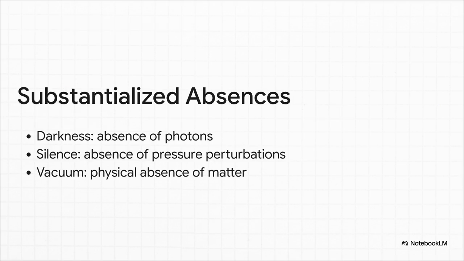And honestly, the history of science is absolutely full of these substantialized absences. Think about darkness for a second. Darkness doesn't propagate or diffract, it's simply the spatial region where photons are absent. Silence is just the absence of pressure perturbations above our auditory threshold. A vacuum, just the absence of matter. The author basically argues that treating poverty as a standalone variable is that exact same recurring scientific error. We're mistaking the lack of a resource for a tangible, causal entity.